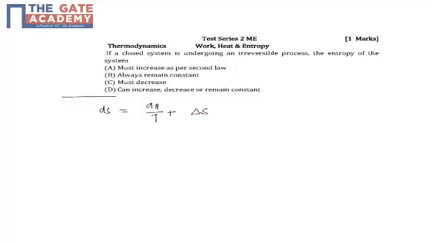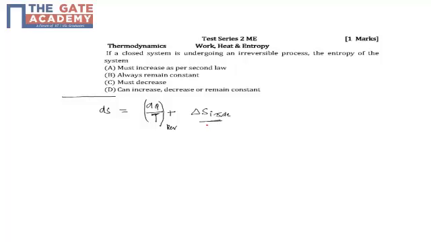So this is delta S inside, the increase due to irreversibilities happening inside the system, and this is from the heat transfer. Now this dQ by T is basically the reversible thing. The dQ by T is because of the heat transfer, and this is because of the irreversibilities.